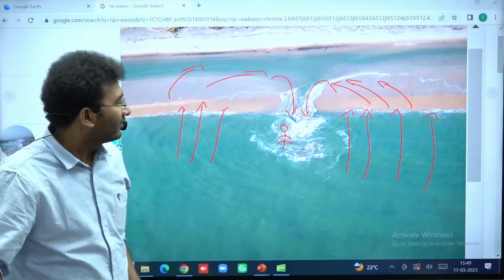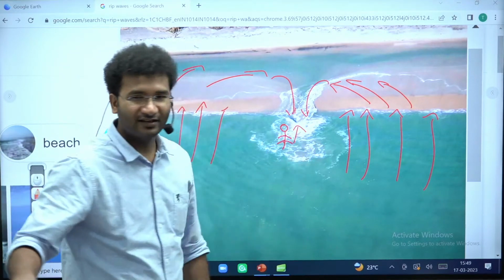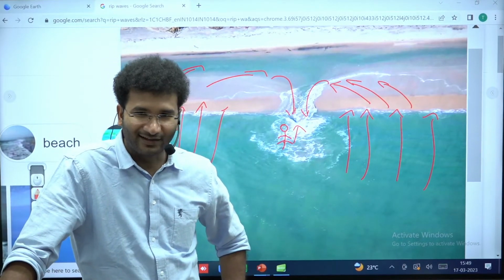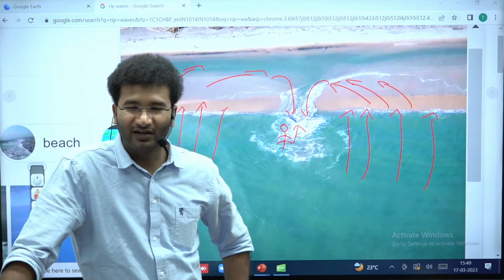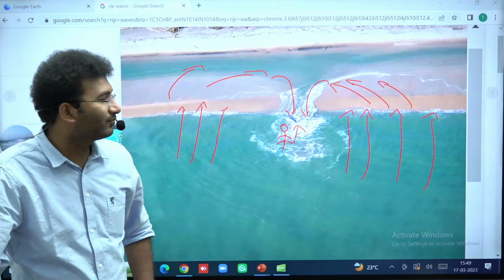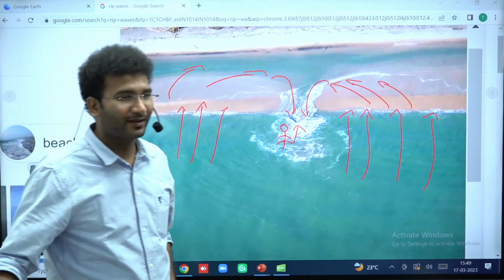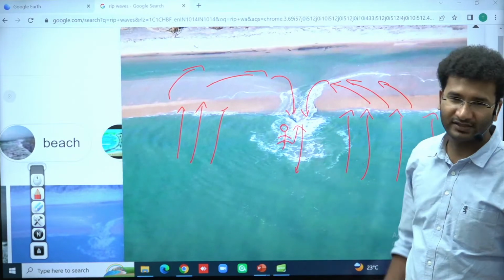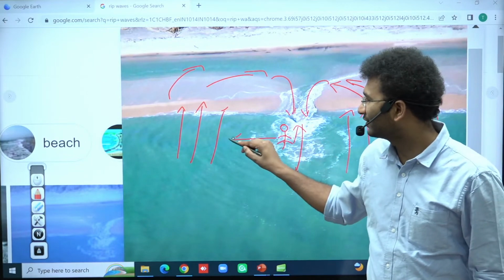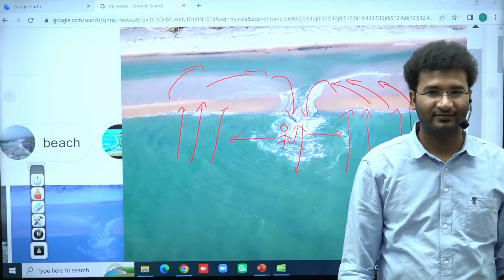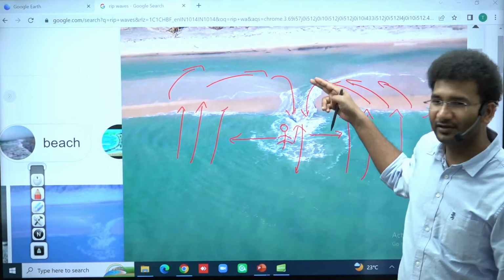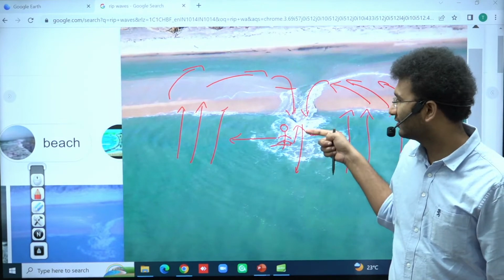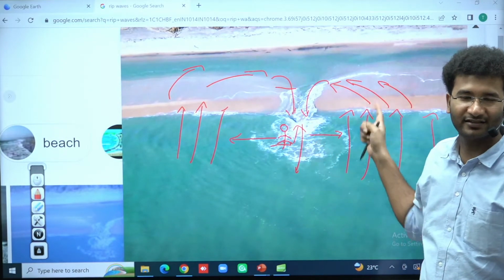So what is this person doing? He's trying to swim against the riptide. When you see a riptide, you'll definitely get pulled into the rip. What does a smart person do if they are stuck in the riptide? One way is, if you are a good swimmer, you go along with the wave. The other is to swim sideways, instead of going against the water. The distance can be 300 to 400 meters. Instead of going in this direction, you should go sideways like this.